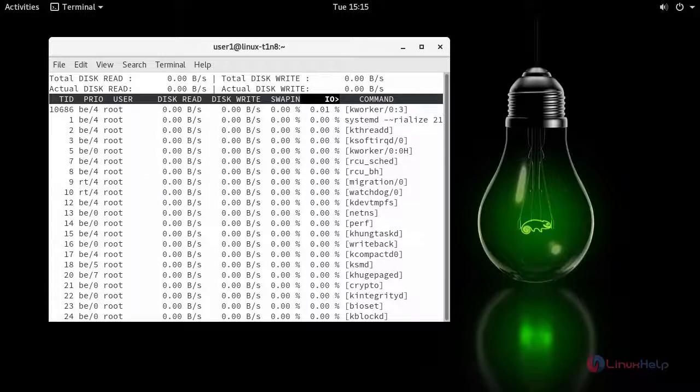the two options. Thus, we have installed and seen how to use Iotop on OpenSUSE Leap 42.3.